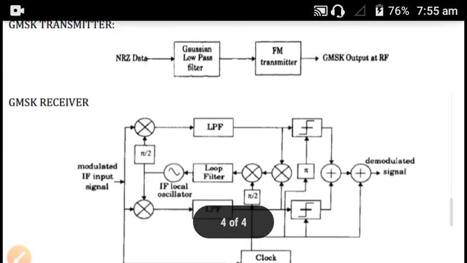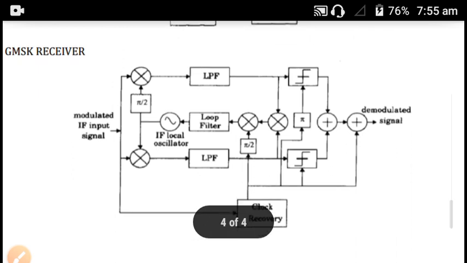Then the GMSK receiver. This is the GMSK receiver. GMSK signals can be detected using an orthogonal coherent detector or with a simple non-coherent detector.